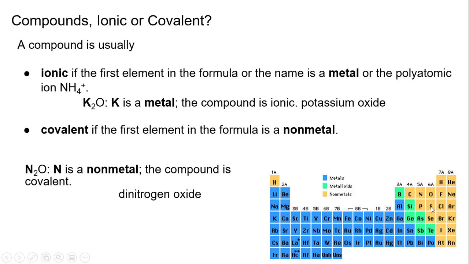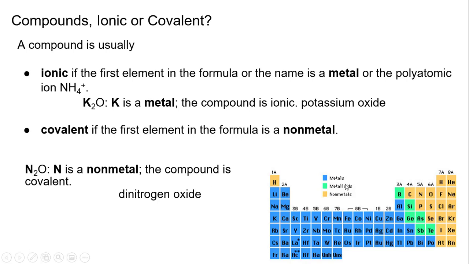So look at a periodic table. If you get confused on how to name something, look where the first element is located. If it's located in the metal portion, you are naming that following ionic rules. If it's covalent, everything's over here. Both first element and second element are over in this section. Then you will use the prefixes with your naming.